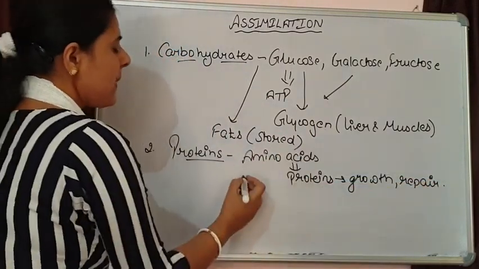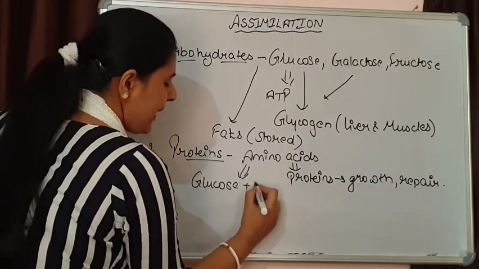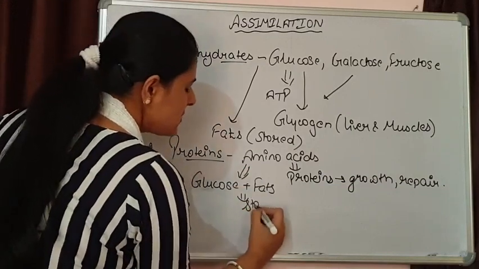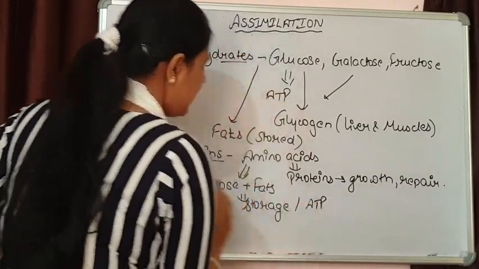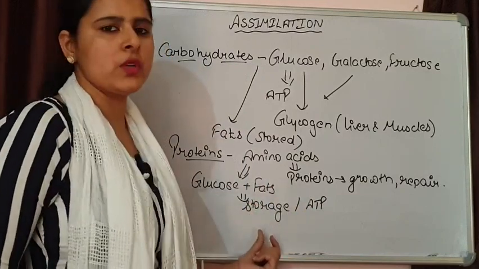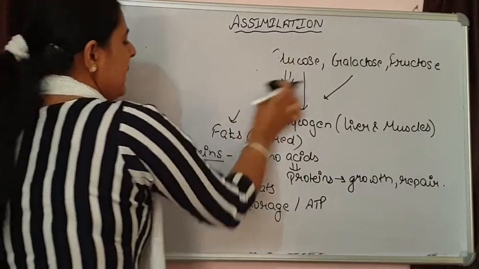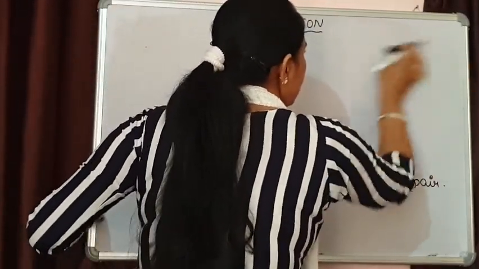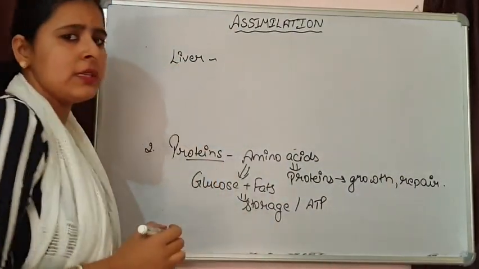Other than this, amino acids can also be converted into glucose and fats, and later these can be used for storage or for the liberation of energy. That means glucose can be used for liberation of energy, and fats can be used for storage. Now some of the amino acids in the liver are deaminated.